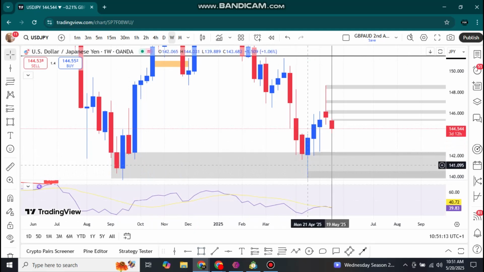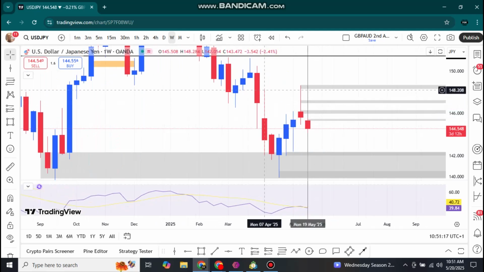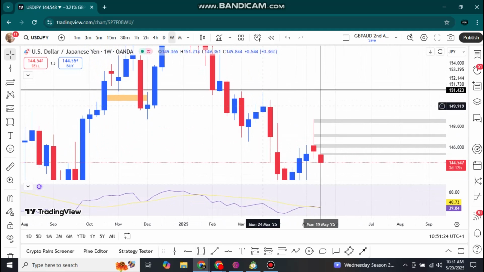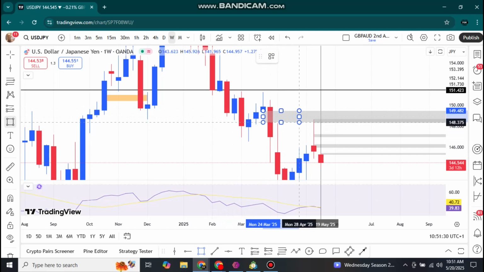And when price entered this order block, the market bought for 3 weeks straight until it went and tested back this fair value gap. So you can see that between this candle and this candle, there is a fair value gap around here like that.